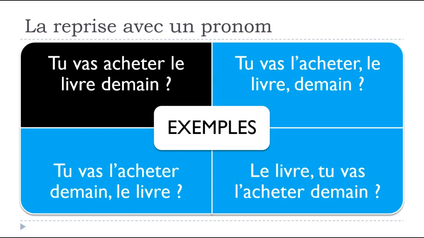So let's see the sentences now. Tu vas acheter le livre demain? Tu vas l'acheter le livre demain? Tu vas l'acheter demain le livre? Le livre, tu vas l'acheter demain? These sentences are possible to make, and they are quite common. We tend to use that quite a lot if we want to insist.